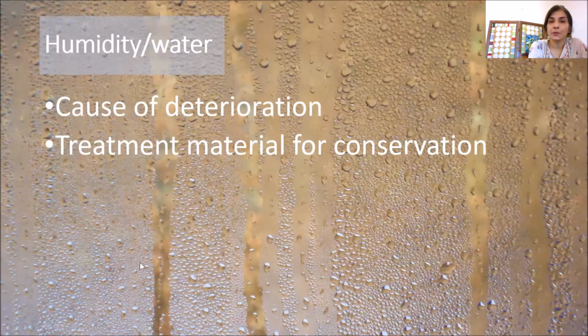Apart from humidity and water and their relevant properties, we'll see how they are a cause of deterioration, various types of deterioration because of humidity and water. And we'll also see how humidity or water is used as a treatment material for conservation.